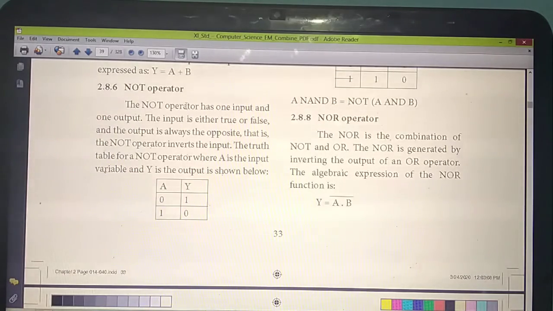So you need to write only one A value. If A is 0, the answer you will get is 1, and if A is 1, the answer you will get is 0. That is just the opposite. NOT means you should write just the opposite, that means it inverts the input. Invert means just opposite. Understand? So this is the truth table for the NOT operator. See how many inputs? Only one input. So zero and 1 will come one time each. If 0, the answer is 1; if 1, then 0. Just like the 1's complement we studied in the last chapter. That's the use of the NOT operator.